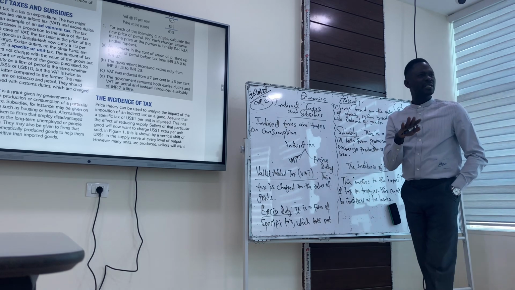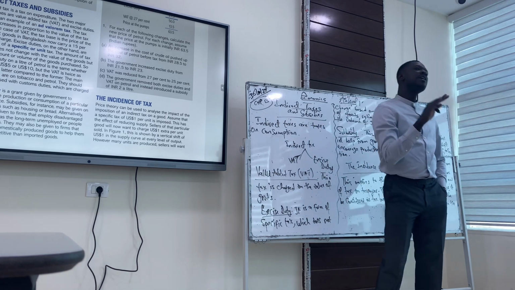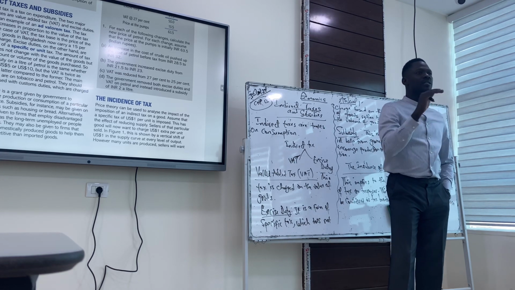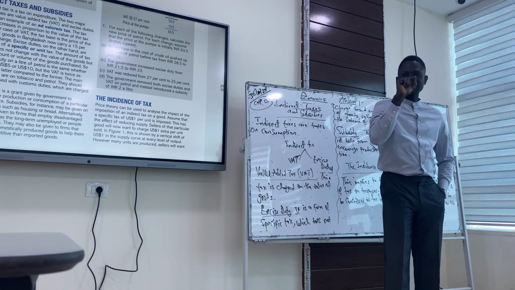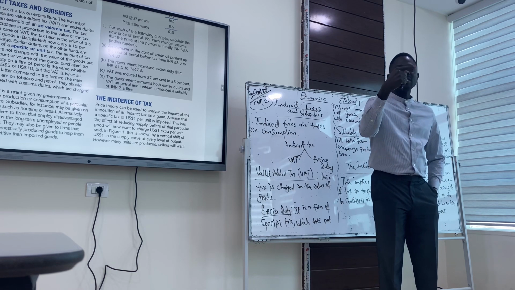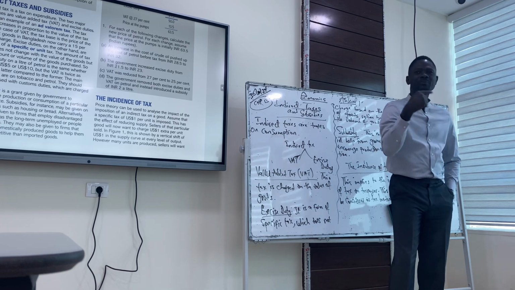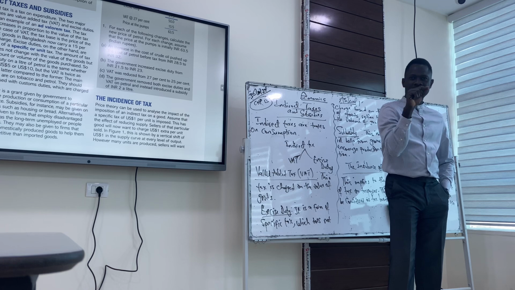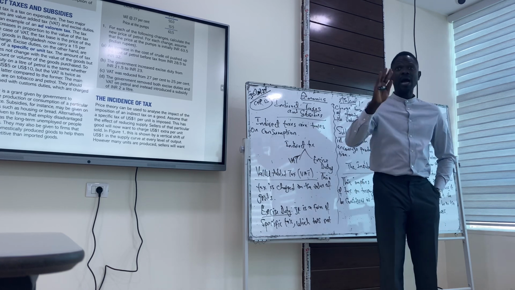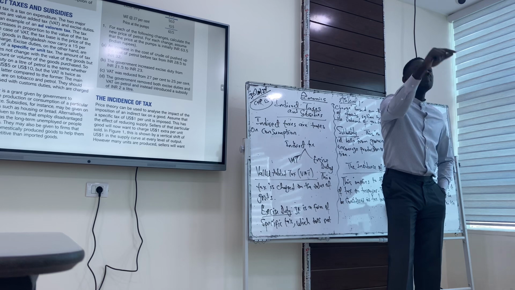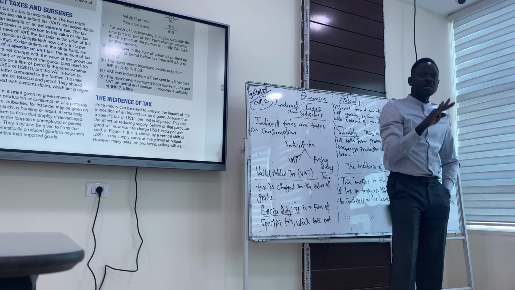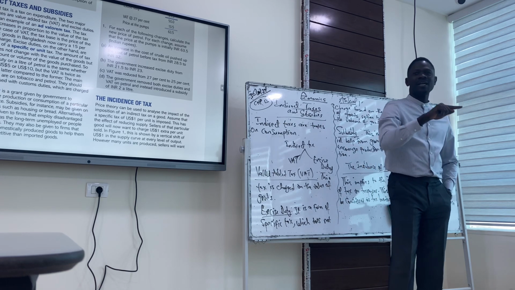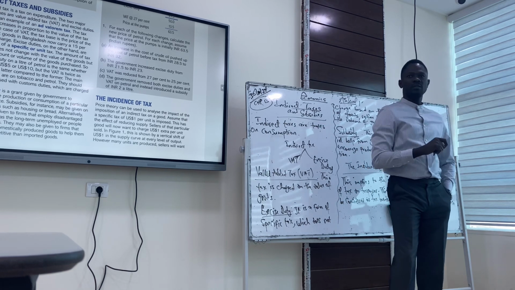Now, who pays for this tax? It's not always going to be consumers paying. Producers might also pay. This is the point. As soon as indirect tax is charged, we try to find out the kind of product it is. Is it a product that has a price elastic demand or inelastic? If it's a product that has price inelastic demand, consumers might actually pay all the tax burden. The burden might be on the consumer's shoulder if the product is price inelastic. But if the product is price elastic, it means both consumers and producers will share the burden.